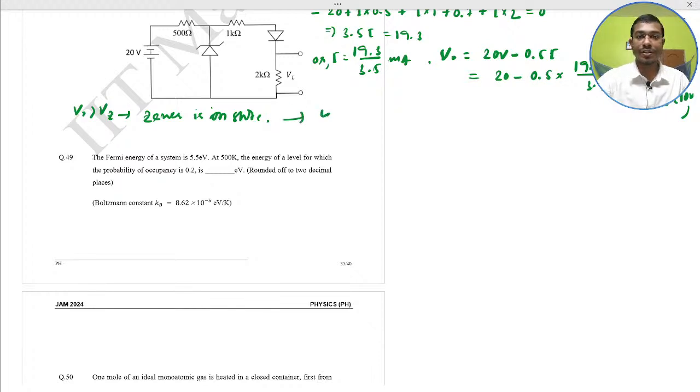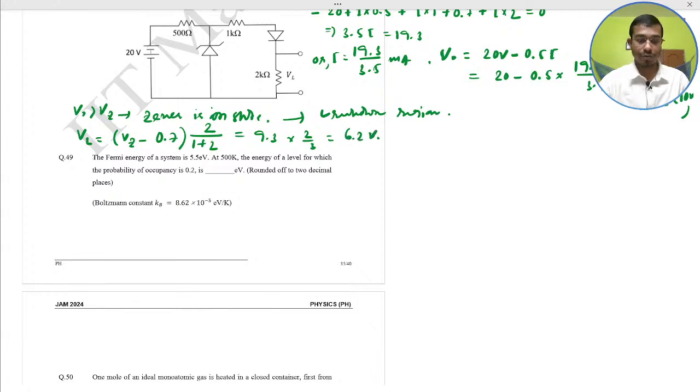Basically, this is the breakdown region. We already discussed in the chapter summary class. Breakdown region. So the VL would become what? Vz minus 0.7 volt into R1 by R1 plus R2, 1 plus 2. So this will become 9.3 into 2/3. This is 6.2 volt. 6.2 volt would be the answer.